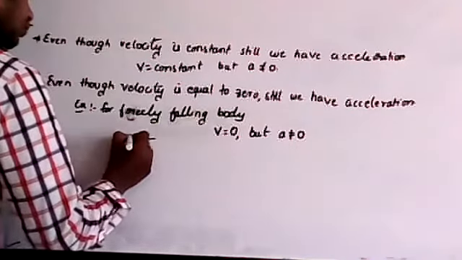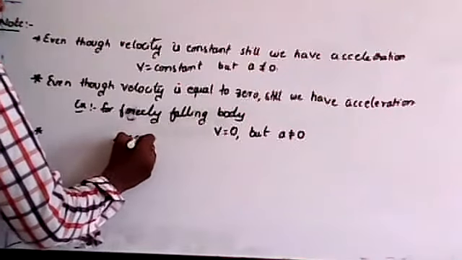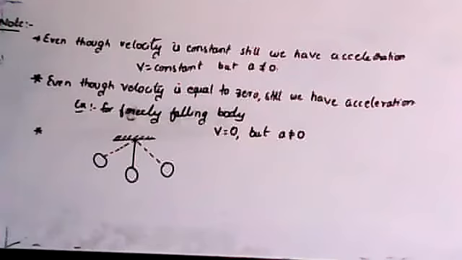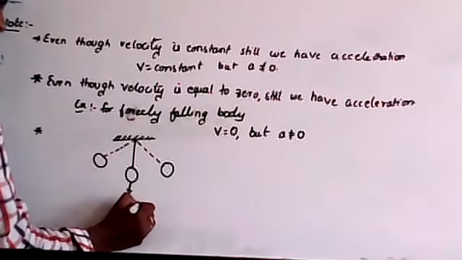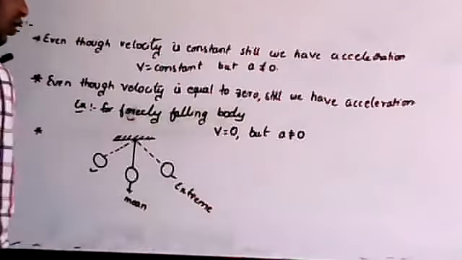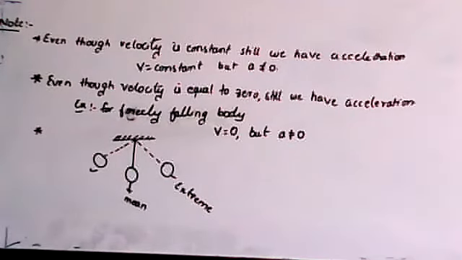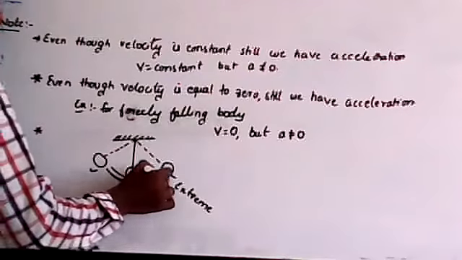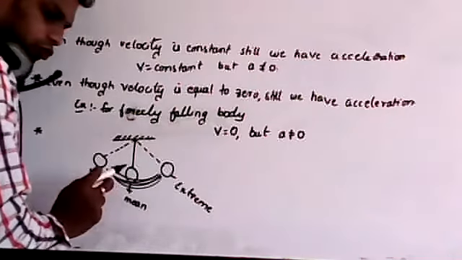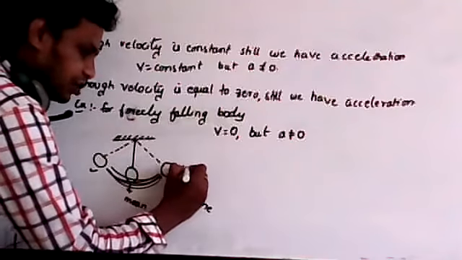A simple pendulum oscillates about the mean position like this. This is called the mean position, and these two positions are called extreme positions, so a simple pendulum oscillates between the two extreme positions.